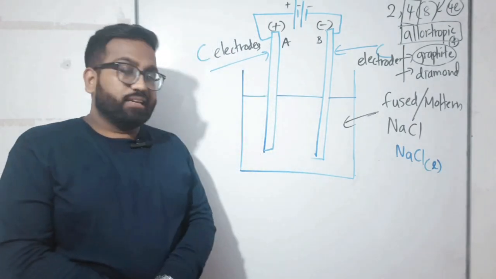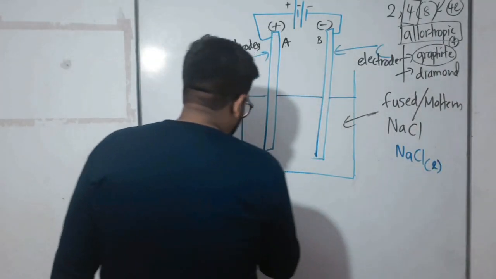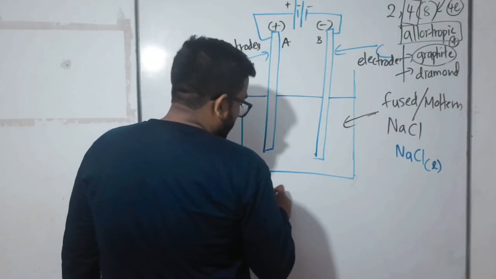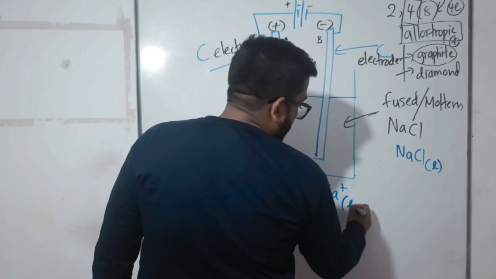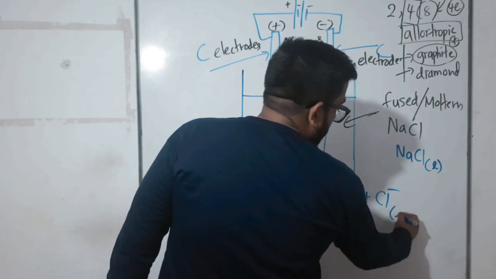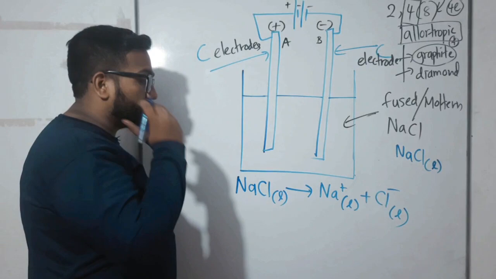Why? It's easy, right? Inside the molten or fused sodium chloride, only Na+ liquid ions and Cl- liquid ions are present, because no water is added. This is not an aqueous solution.